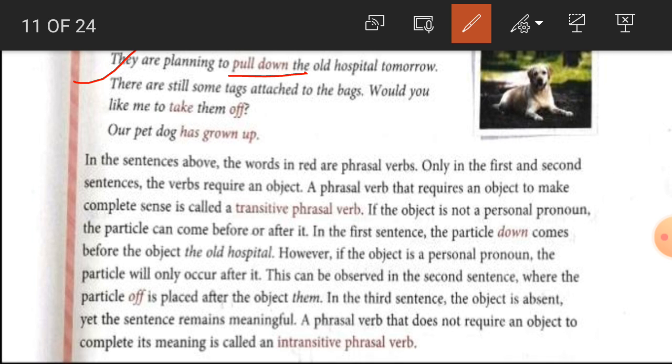Second one: There are still some tags attached to the bag. Would you like to take them off? So here we got that there is 'them' between the phrasal verb. Now next one: Our pet dog has grown up. So here again we have got that the phrasal verb is grown up and there is no object. In the first sentence the object is the old hospitals, and in the second sentence 'them' is the object, but in the third sentence there is no object.